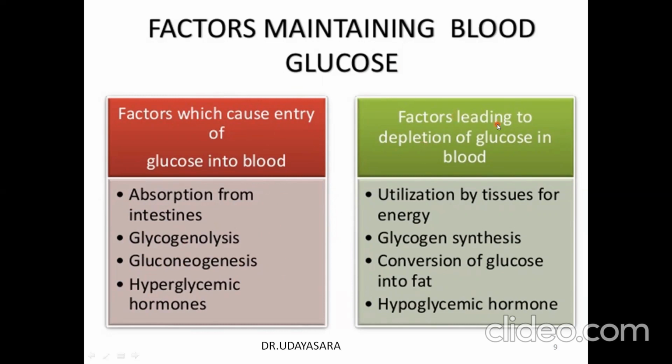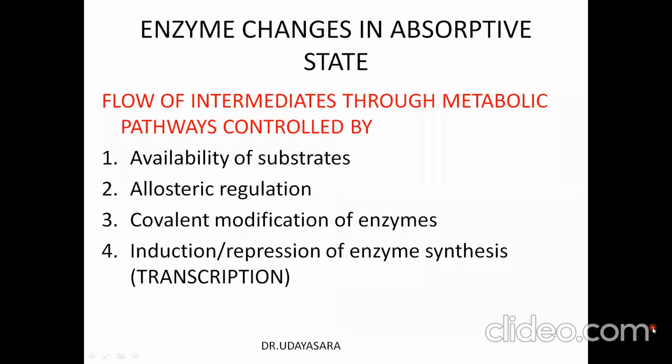The factors which cause depletion of glucose are whenever the tissue utilizes glucose for its energy, when glucose is converted to glycogen, when glucose is converted to fat, and some hypoglycemic hormones; they cause the depletion of glucose in the blood.